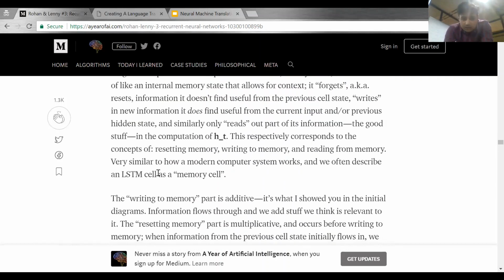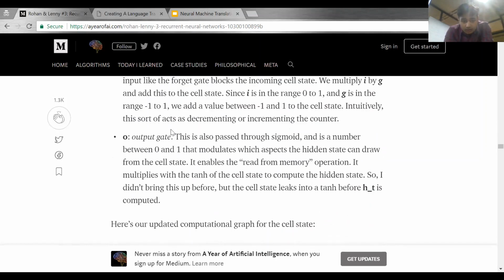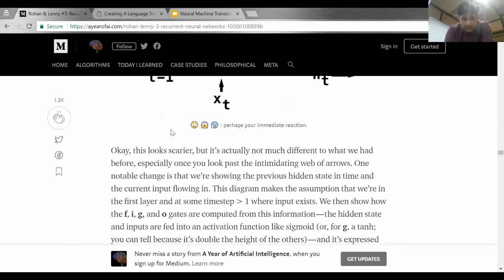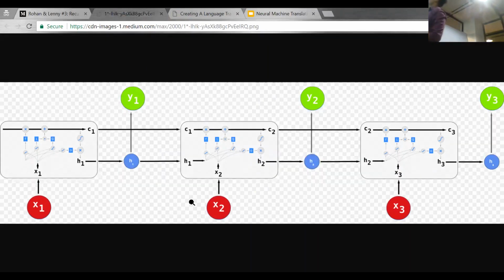Now we know this is the cell state. But what is inside this cell state? They have 4 gates: F, I, G, and O. What is the F gate doing? It is responsible for resetting the information. It is responsible for how much information from previous states you want to add. What is the input gate?